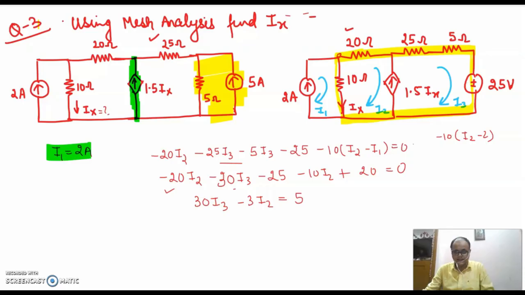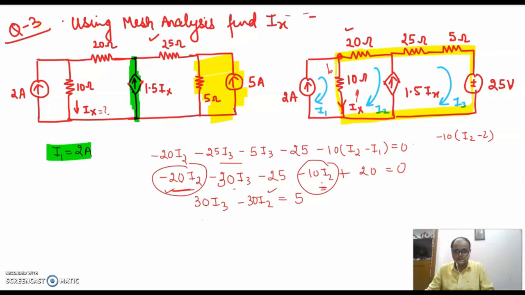I'm again repeating it. I have started from this point. This is minus 20 I2. This is minus 30 I3. This is minus 25. This is minus 10 times I2 minus I1. I2 is this way and I1 is this way. So this will be minus 10 times I2 minus I1. So this will give me minus 10 I2 plus 20. So minus 10 I2 minus 20 I2 is minus 30 I2.